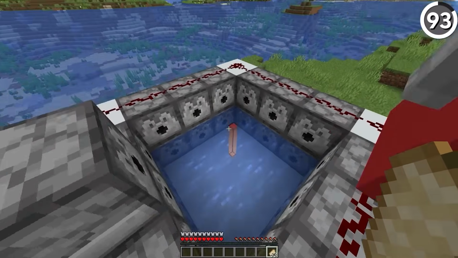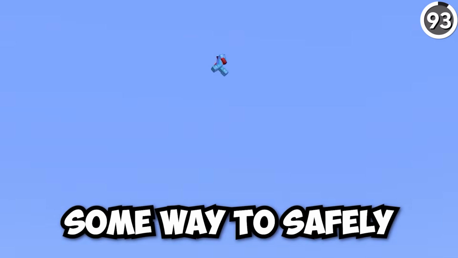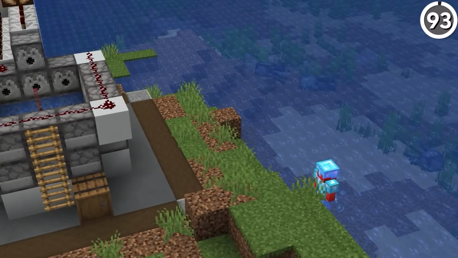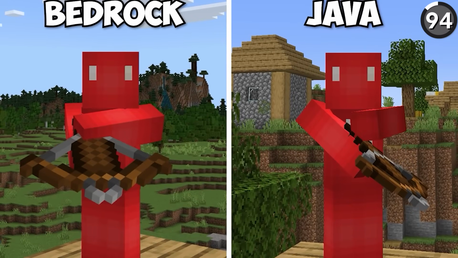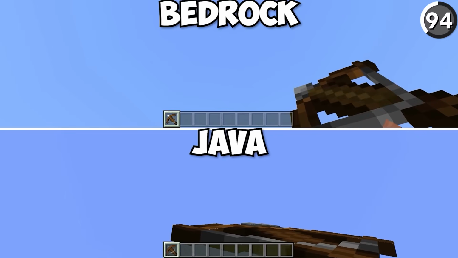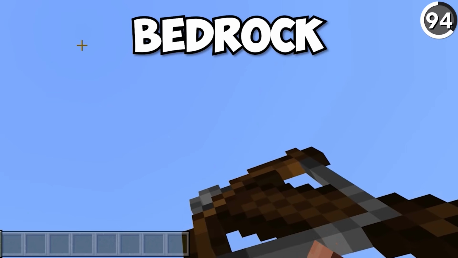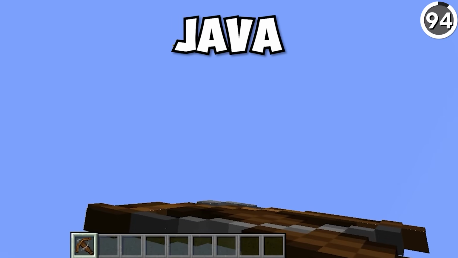It's great that we have a way to launch ourselves into the air, but you're going to need some way to safely land on the ground. Otherwise, it's a lot less impressive. If you compare the loading animation for a crossbow when you're in first person in Bedrock and in Java, you notice that the difference is that the Bedrock plays more to the side while the Java happens in the middle.